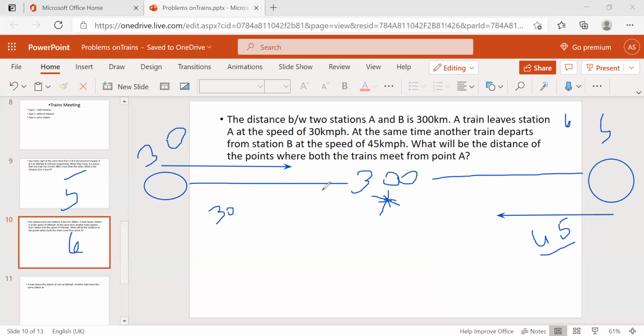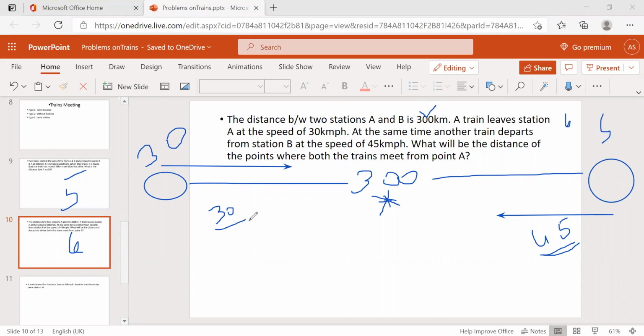So out of the 300, 30 kilometers and 45 kilometers are covered by the two trains moving forward. That means how many kilometers are left now? 300 minus 30 plus 45, right? So this is reduced from 300 and this is also reduced from 300. So this comes under the type 1 question. Here they mention the distance.